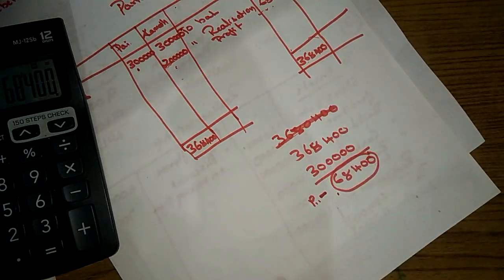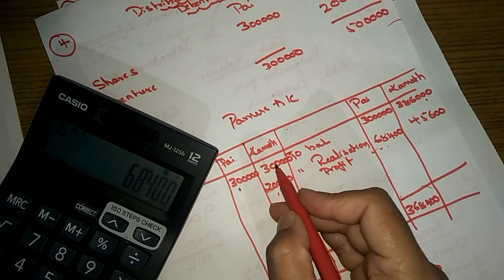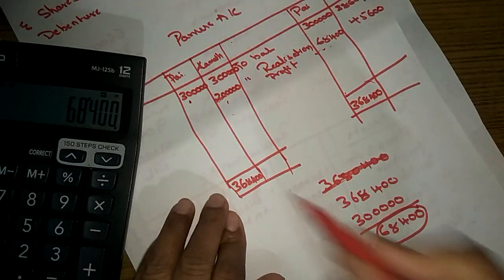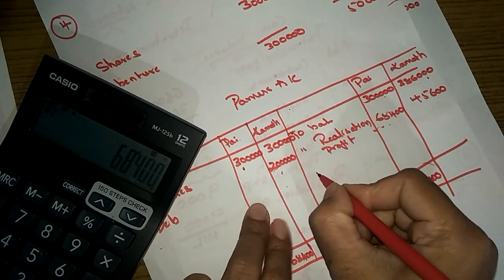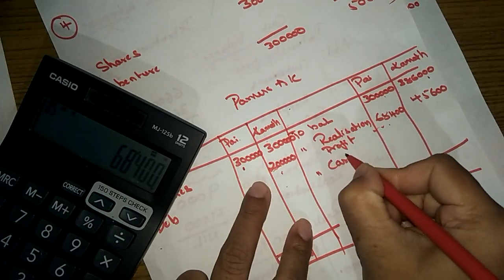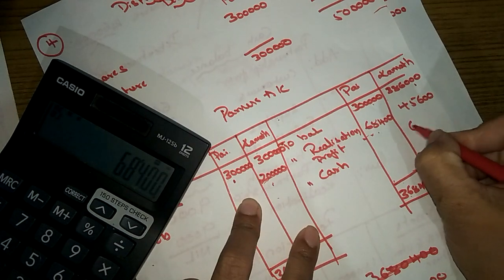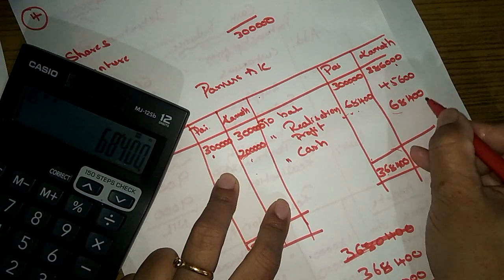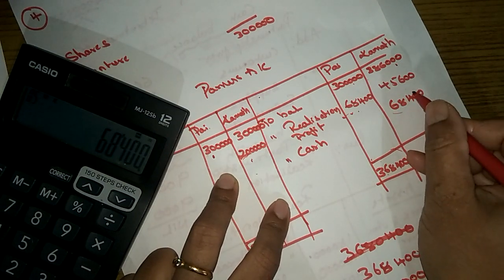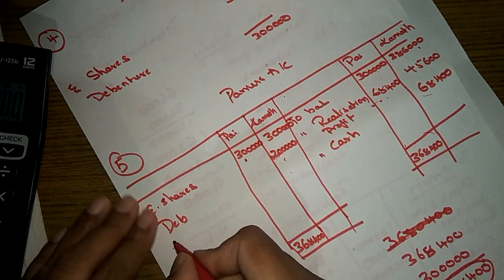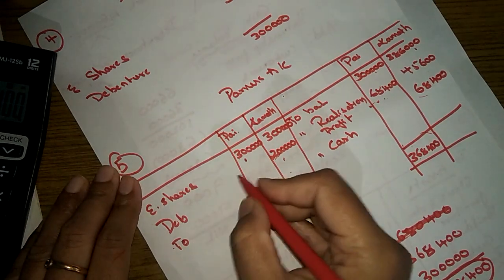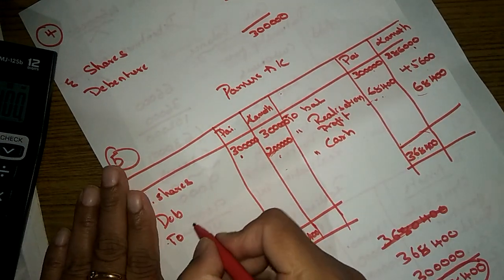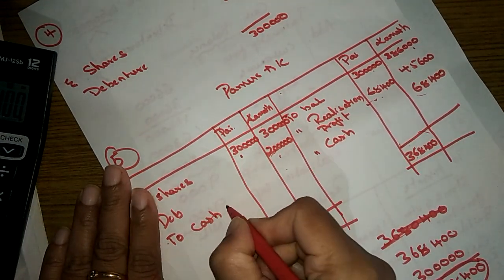Okay, so who is bringing cash? Kamath. Kamath is bringing cash into the partnership firm to make payment to Pi. Here they paid extra to Kamath. How much was extra? 68,400. And here they made payment less to Pi. So that has to be cleared by making cash payment.